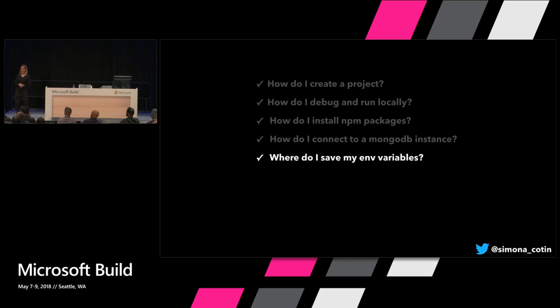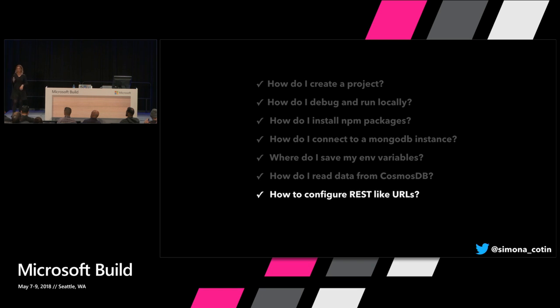Where do I save my environment variables? I don't want to commit them to GitHub, right? I need a place to save them. How do I read data from, well, here I have Cosmos DB, but any other database as well. How do I do that? We're also going to learn how to configure REST-like URLs, because that's something that might be required for our APIs.